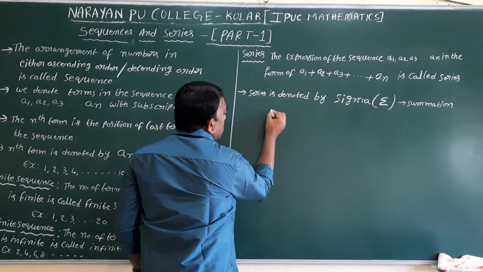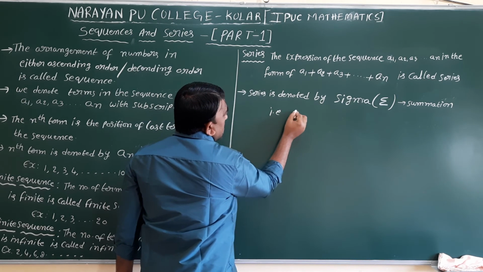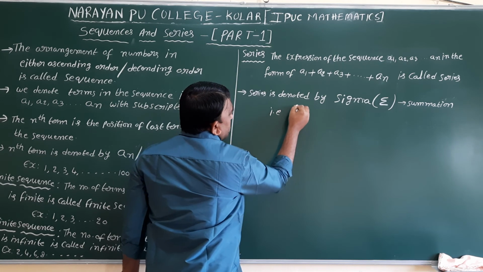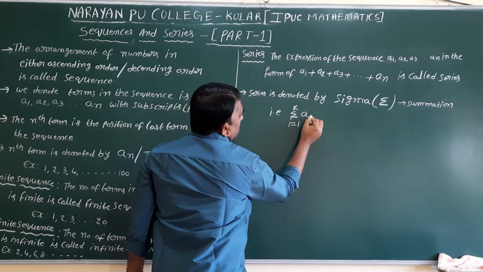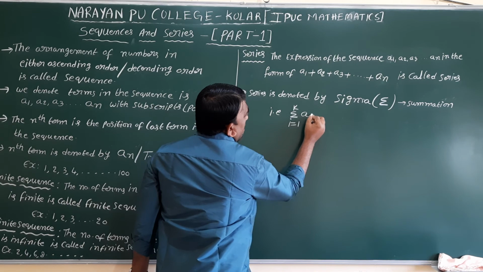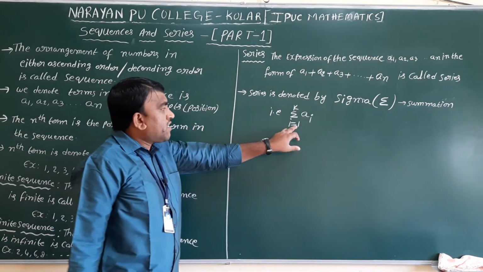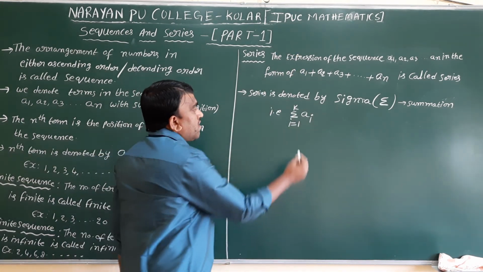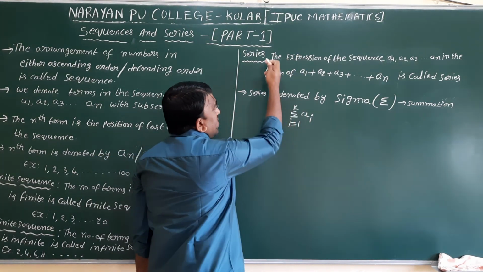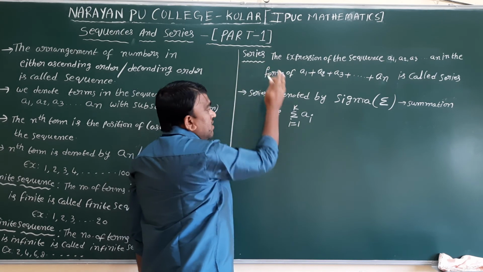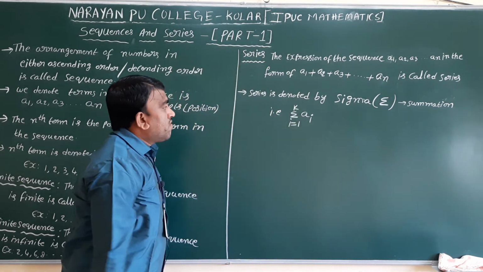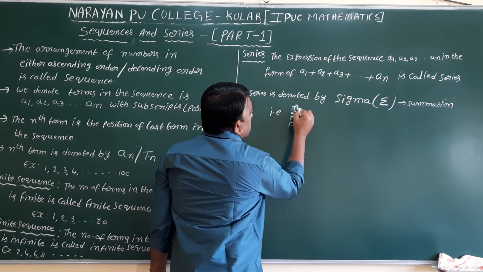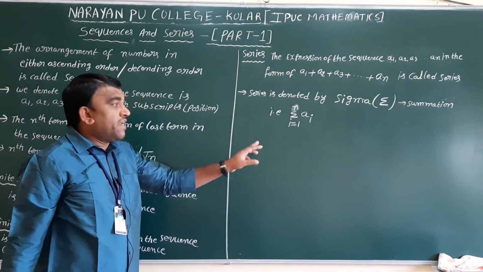So the whole thing we can denote by summation i equal to 1 to k, i starting from 1 and so on up to k, up to infinite we can write. This summation is defined as the series of the sequence. Instead of k, we can take it as n, up to n elements.